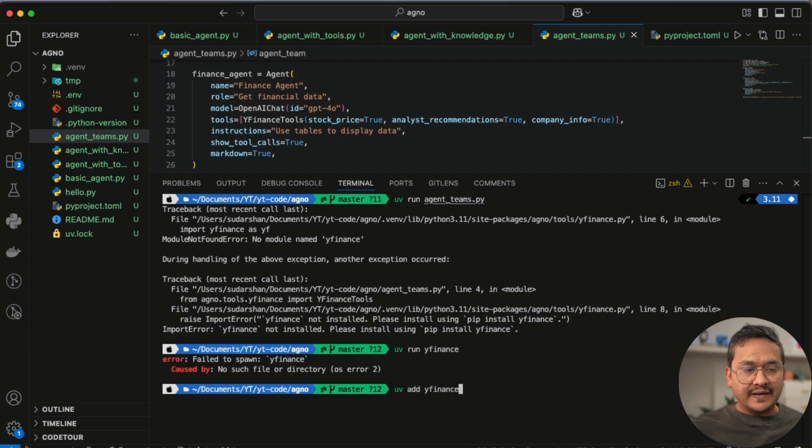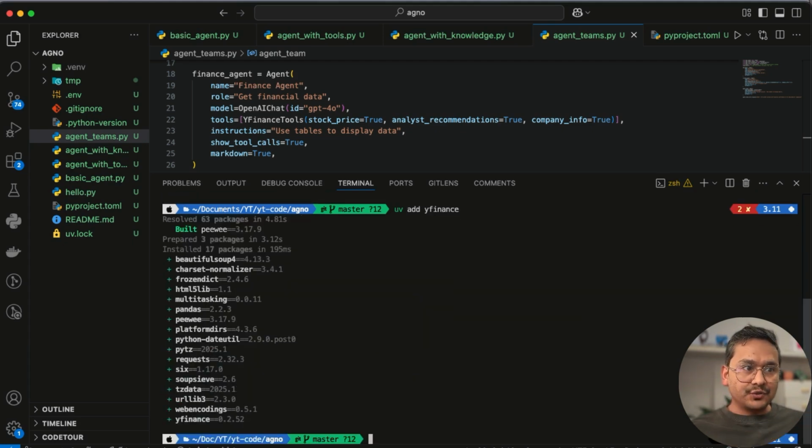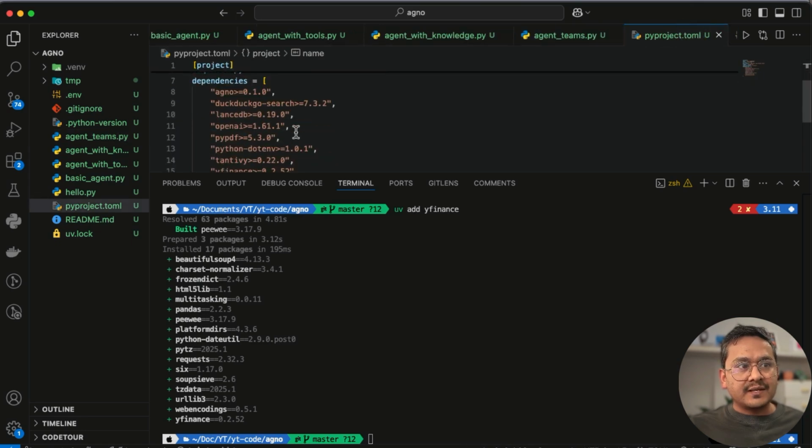Add Y Finance. It is installing all the necessary packages there, and once the package is installed, we can continue. The good part of UV is also you can see that there are some packages which need to be resolved, because when you install the previous package, some version of the dependency package was installed. Now when you install Y Finance, it says, okay, I checked something and there is a version conflict in some dependencies, I need to resolve it. So it installs the package that needs to be installed, which is good for all of the packages being installed, right? So this is the good part. If I go back to the pyproject.toml, you can see all the packages that we installed are already here.